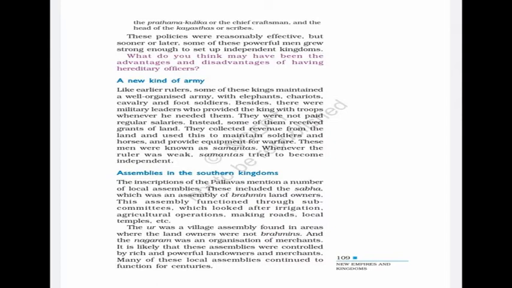The inscriptions of the Pallavas mention some local assemblies. Sabha was the assembly of Brahmins and landowners. Ur was the village assembly in areas where the landowners were not Brahmins. And Nagaram was the organization of merchants. It is about these assemblies that we see in the inscriptions of the Pallavas.